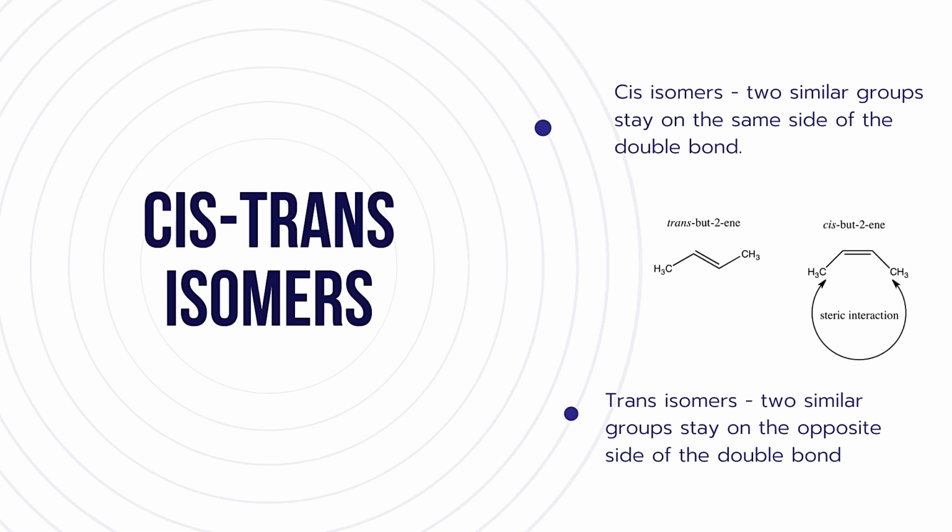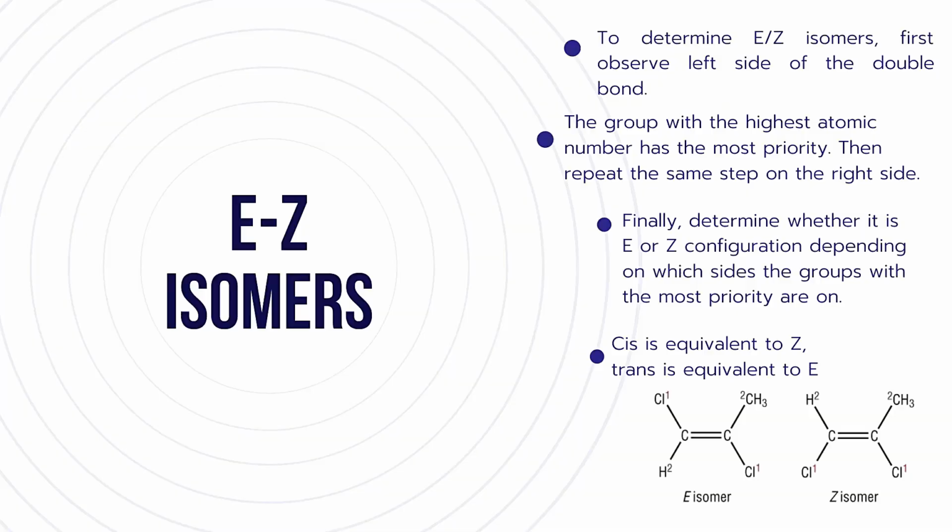Trans isomers are the isomers containing two similar groups on the opposite side of the double bond. For example, trans-2-butene. In this trans-2-butene, the two methyl groups around the carbon double bond are present on opposite sides of the double bond. So that's why these are called trans isomers. The second kind of geometric isomers are called E/Z isomers.